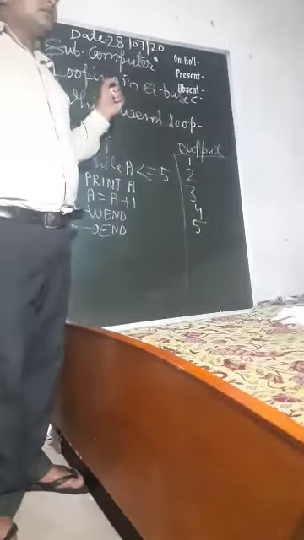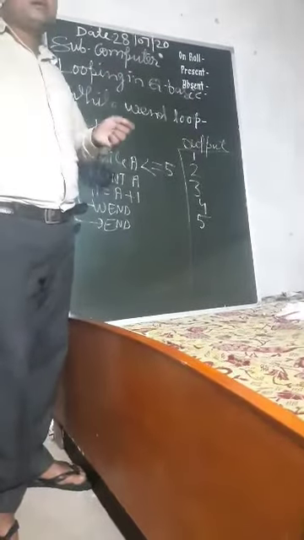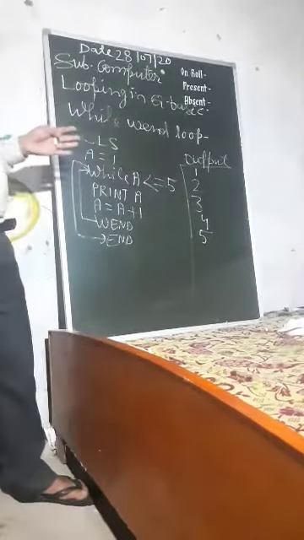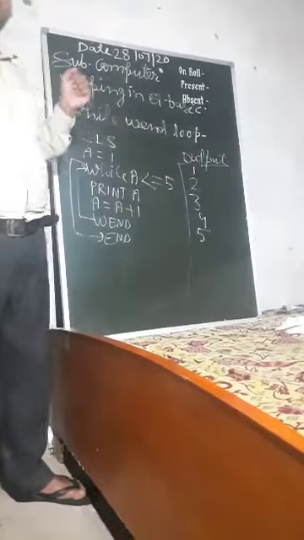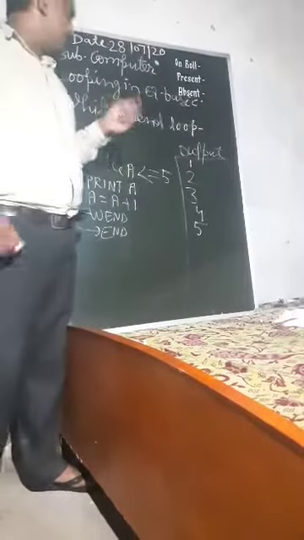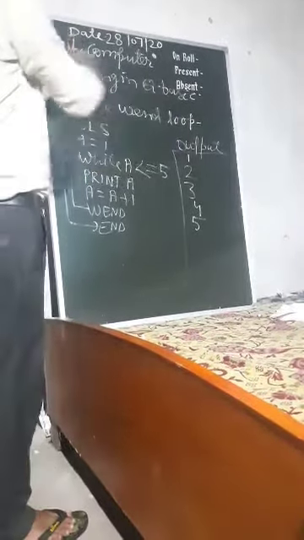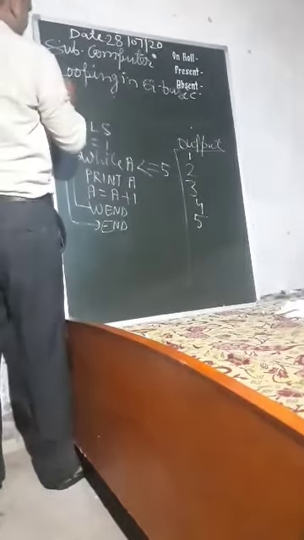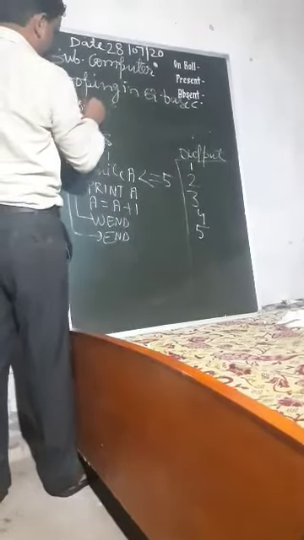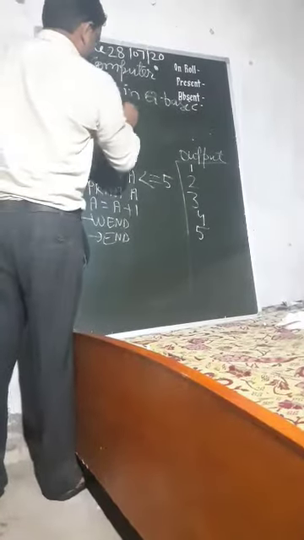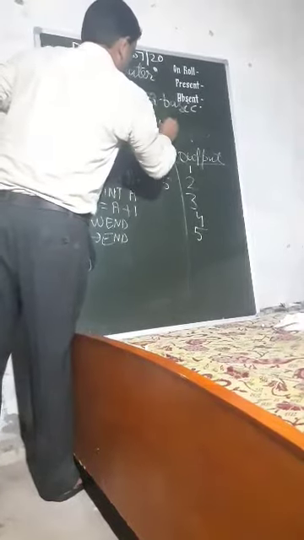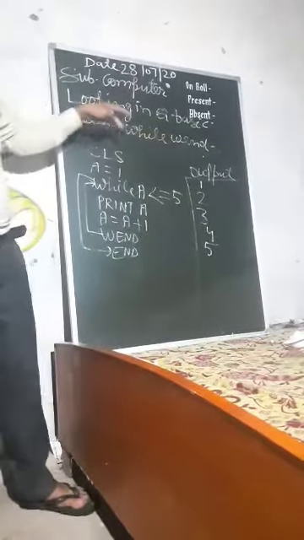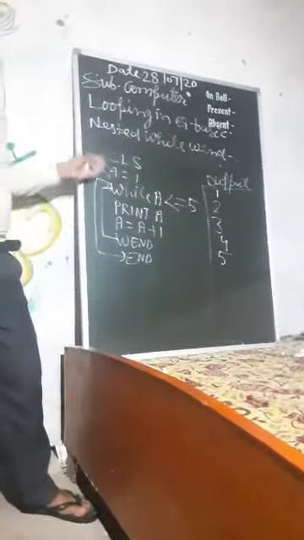Now listen class, in the previous class you also learned about nested loops, nested for loops, a loop within a loop. In the same way, while wend also has a nested while wend loop. Nested while wend means one while loop inside another while loop.